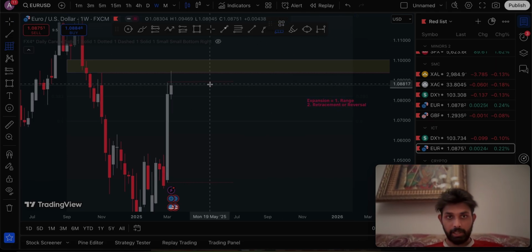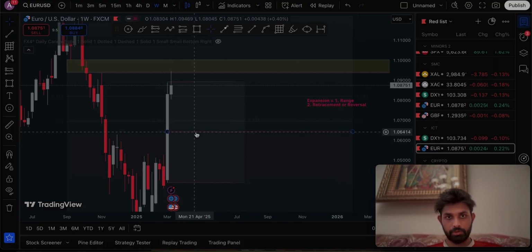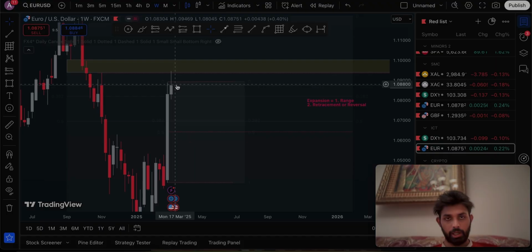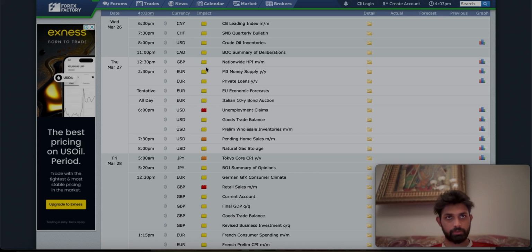So what we expect next week is that price at least retraces to the 50% of this level, to these levels. Our expectancy is that on Monday and Tuesday, price will basically accumulate in a range. Next, it will turtle soup the Monday and Tuesday or Wednesday's highs, and it will simply retrace up to these levels. For this, let's hop on to the forex calendar as well.